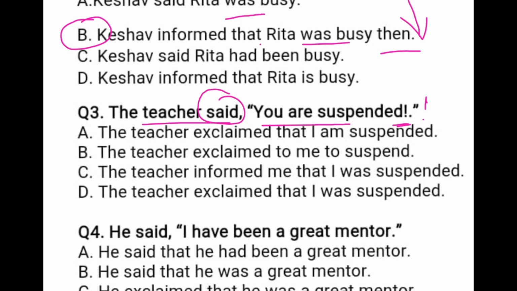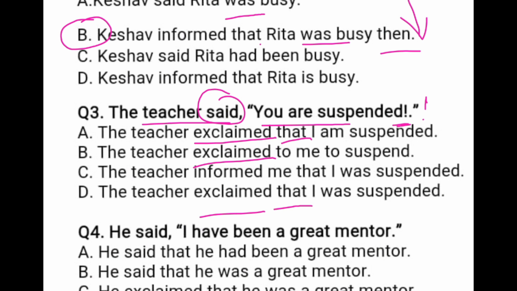So exclaimed word is used in three options. And after that you have to use conjunction that, which is given here and here. It means there are two options, and only one answer should be right.